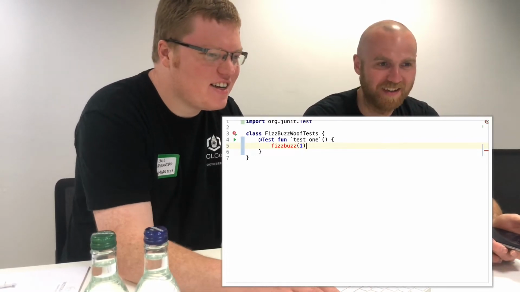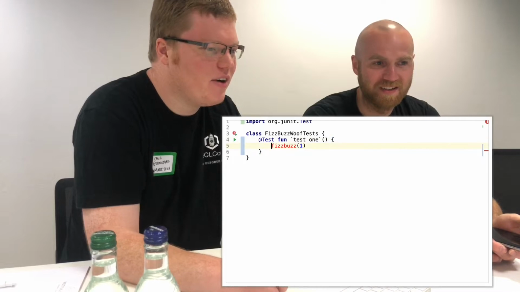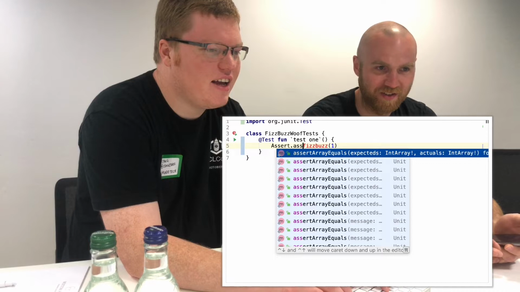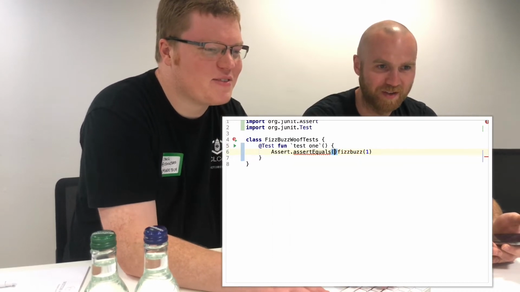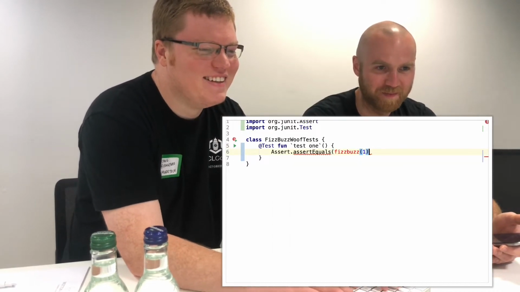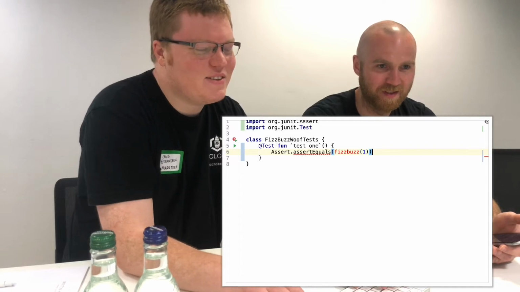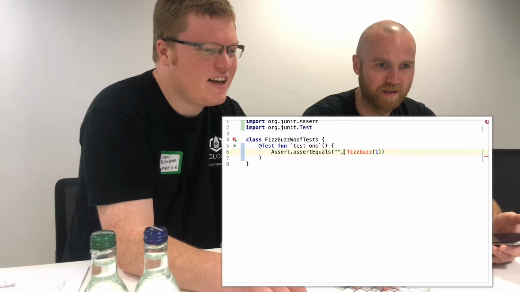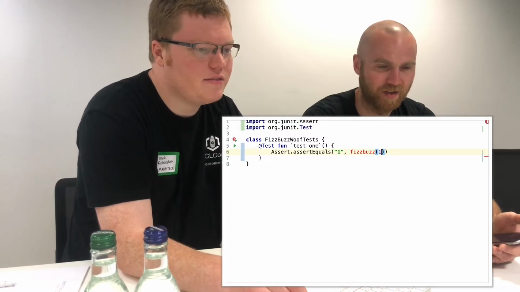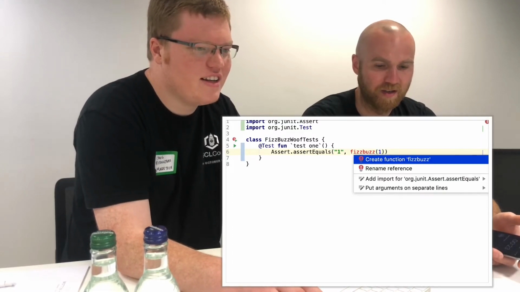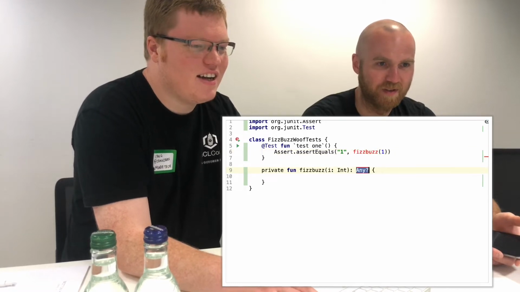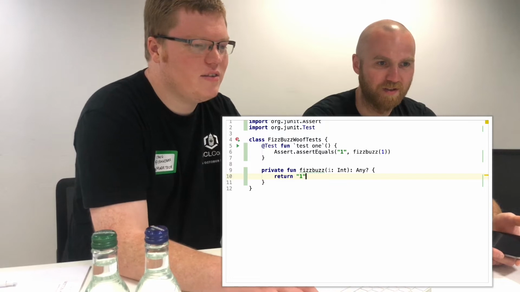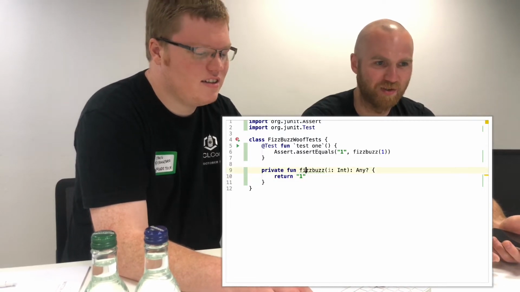Is there an assert equals? Yeah, I can't remember. Equals will work. I'll just go with something that works for now. Cool. I don't need that. I'm relearning Kotlin again. It gives you a string. Yes. Okay. Let's create this function, and let's have it return 1. You don't even need types, I guess. Just run this. It should commit.